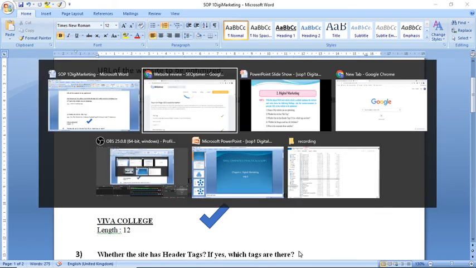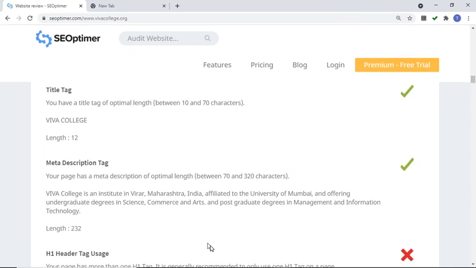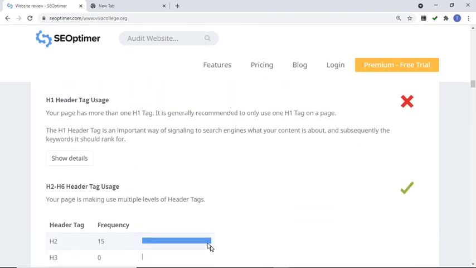So we are going to check whether the site has a header tag. Here the meta tag is there, and the header tag is used. So here is the answer. The H1 header tag is an important way of signaling to search engines what your content is about and subsequently the keyword it should rank for. Your page has more than one H1 tag. So our website has more than one H1 tag.